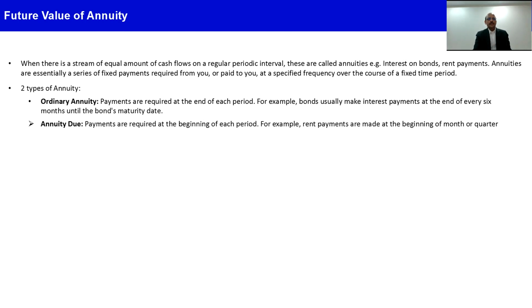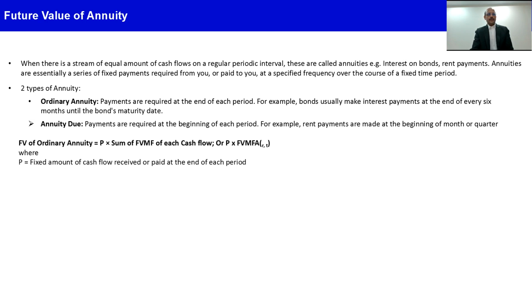One is ordinary annuity, where payments are required at the end of each period. For example, bonds usually make interest payments at the end of every 6 months. So that is called ordinary annuity. The other type of annuity is annuity due, where payments are either required or received at the beginning of each period. For example, whenever we pay rent, it is normally paid at the beginning of the month or the beginning of the quarter. So that is called annuity due.